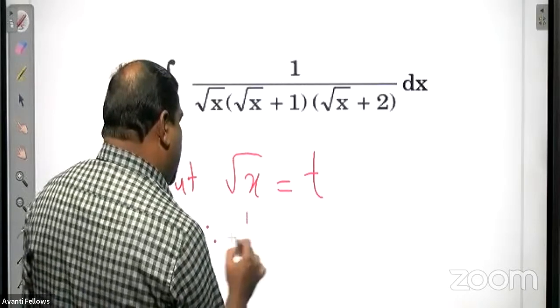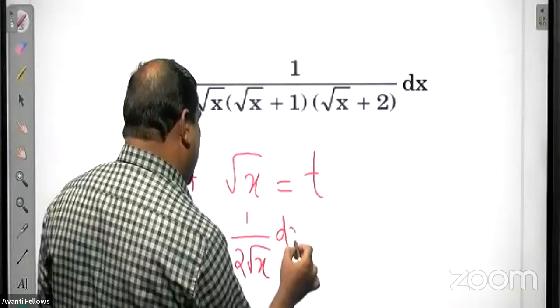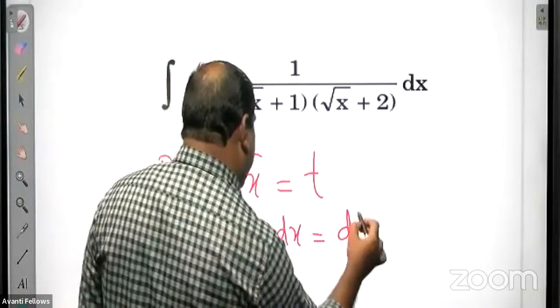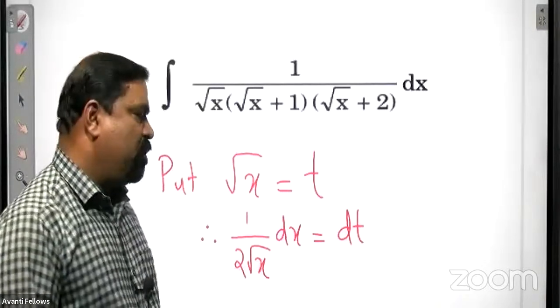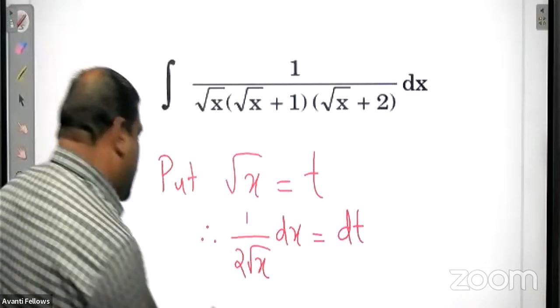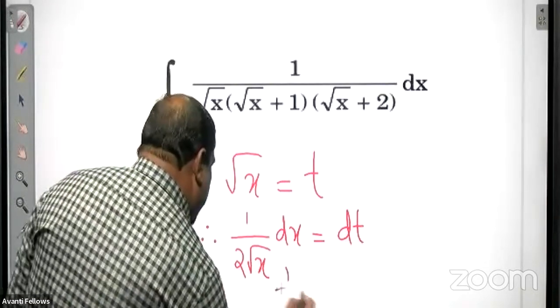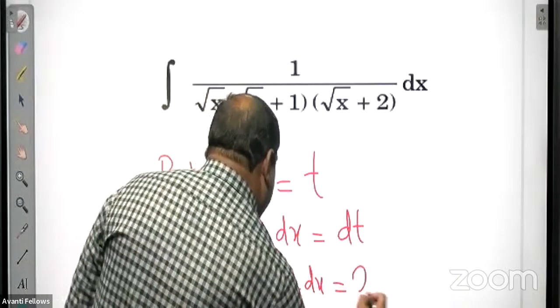That means the derivative of root x is 1 by 2 root x. So 1 by 2 root x into dx will be equal to dt, or 1 by root x dx is equal to 2 dt.